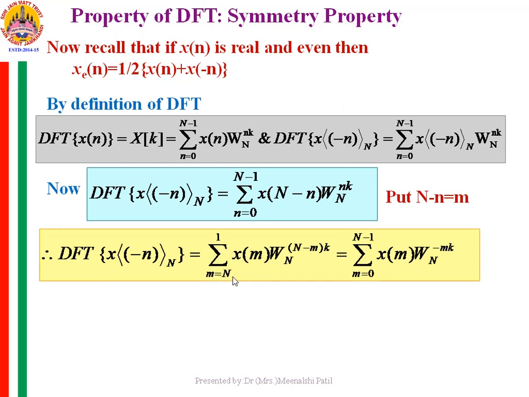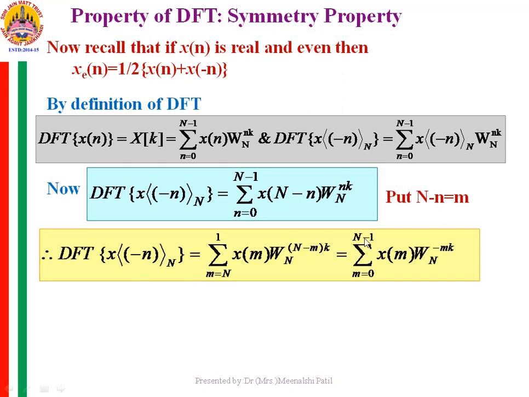Therefore m will be varying from capital N to 1, x of m into W raised to minus mk N. Now this W raised to N k N has a value of 1, and this twiddle factor and x of m are both periodic with the period of N. So instead of varying it from N to 1, we can also vary it from 0 to N minus 1.